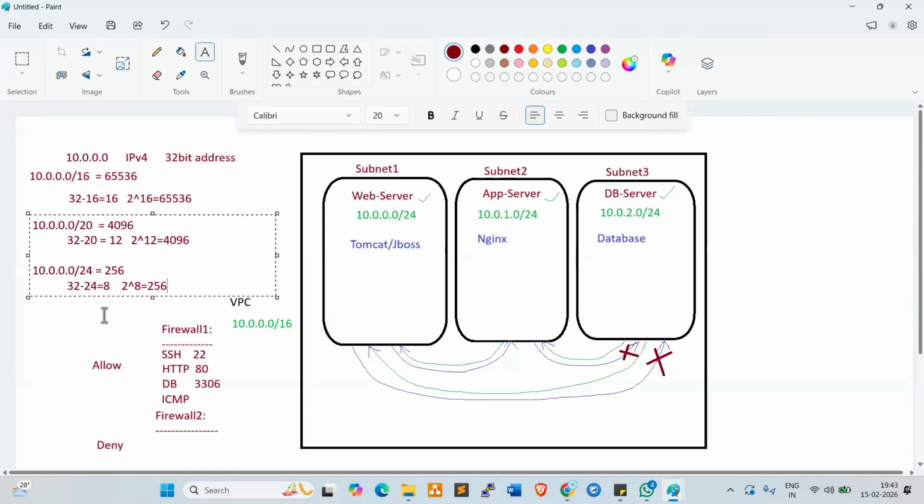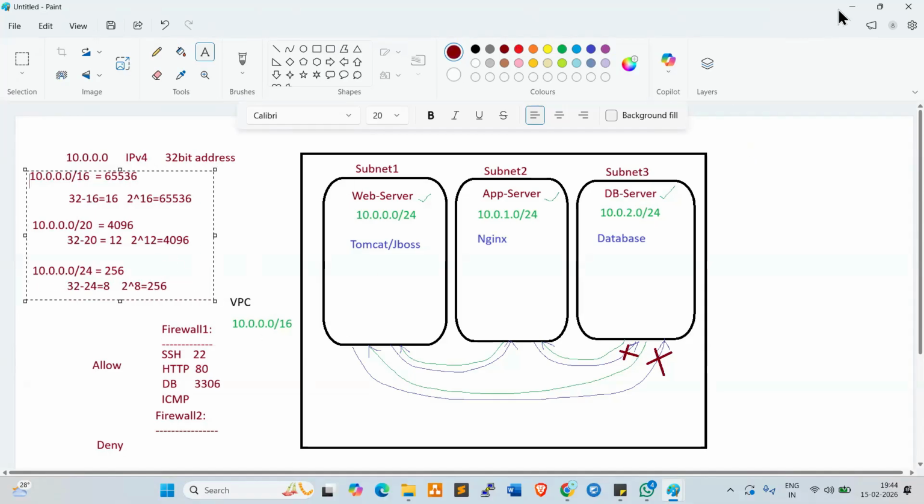So this is the calculation. Keep this in mind while attending interviews. If the interviewer asks, you need to explain logically like this. These are the very common ranges we use in real-time projects.